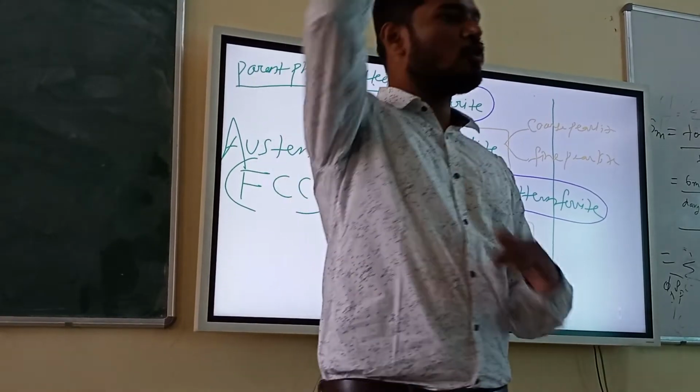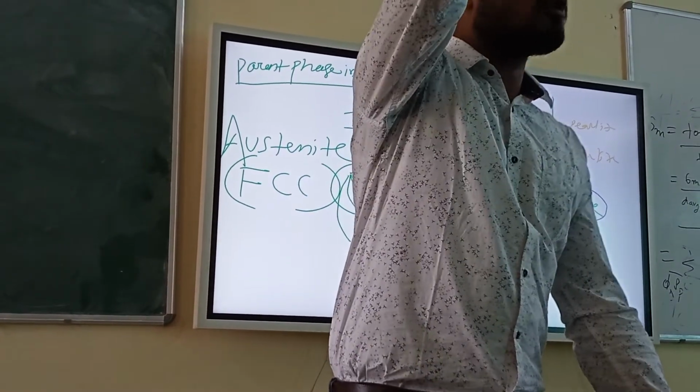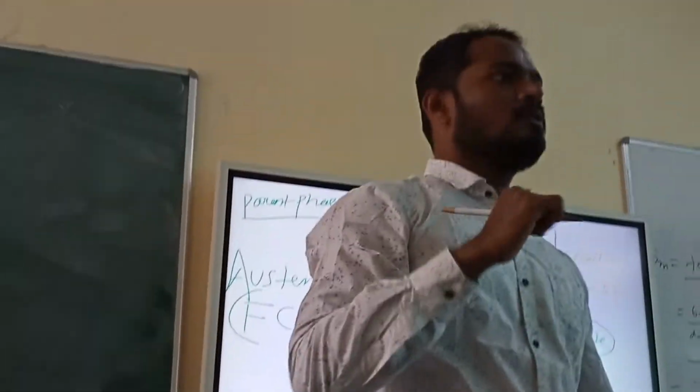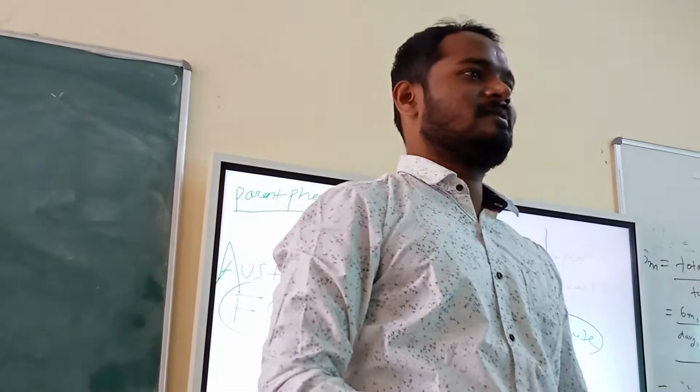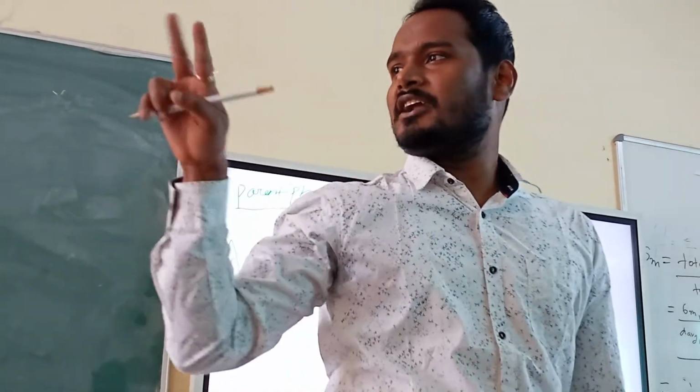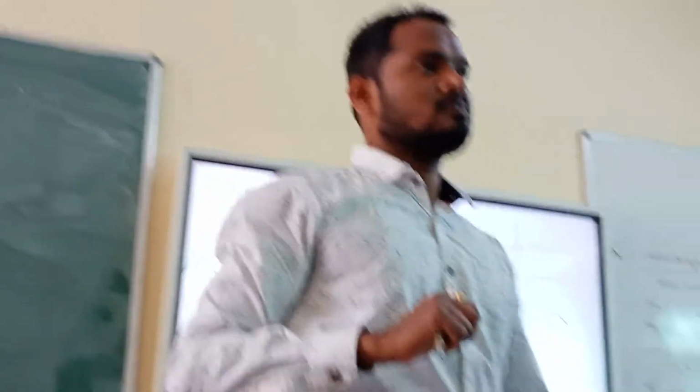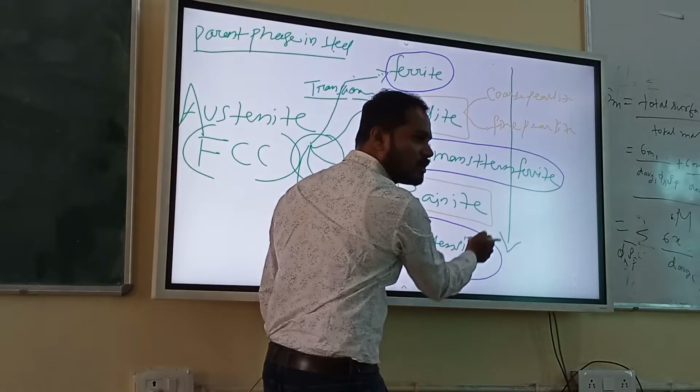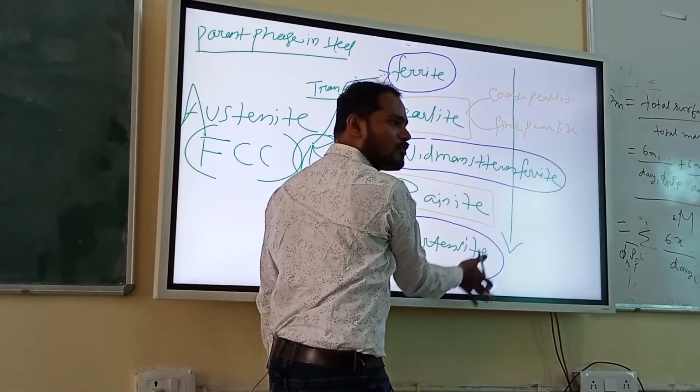Perlite is classified into coarse perlite and fine perlite. So the perlite which forms on the top part will be coarser, but if you go down, it will become finer. Right? The interlamellar spacing will change, basically. Anyways, you understand my point. So if you go down, it becomes more fine.